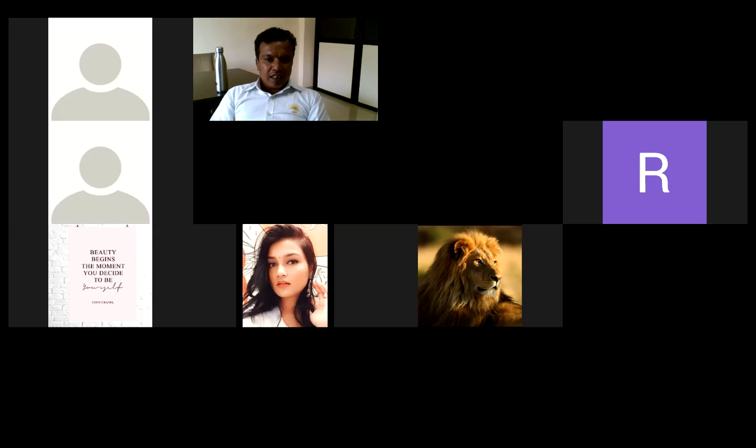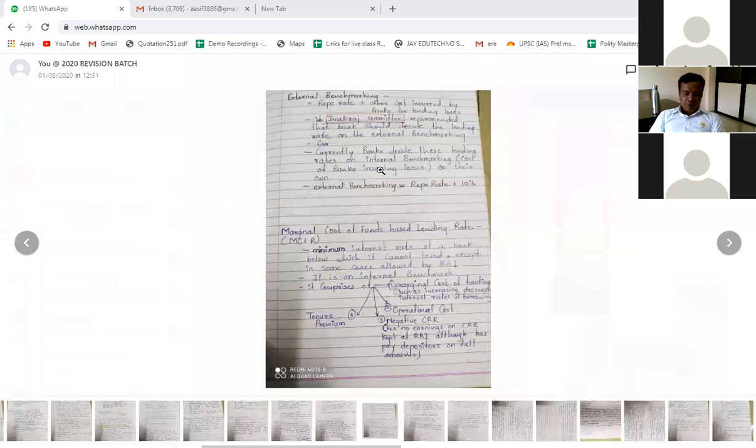So the commercial bank not only uses the repo rate and the other costs incurred by the commercial bank, but apart from this we should also consider the external benchmarking of the lending, because the London interbank lending rate, which is called LIBOR, actually gives an idea to the commercial bank of how much interest rate should be imposed.